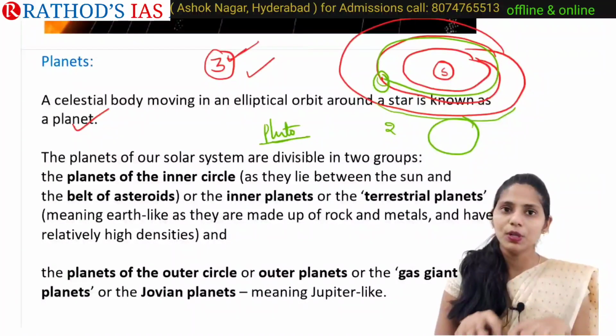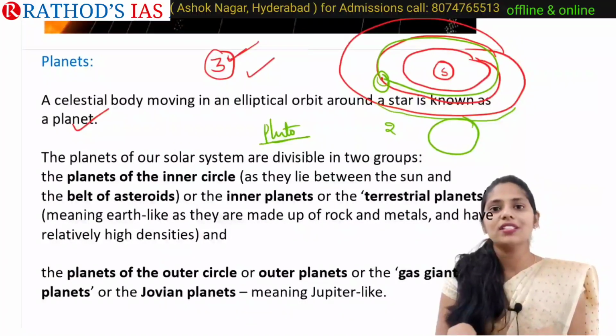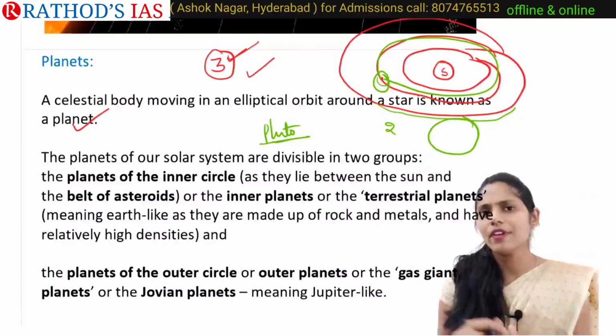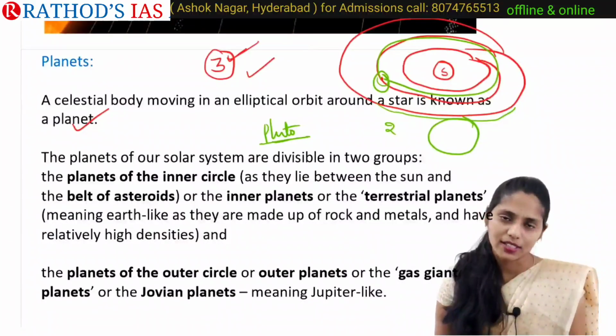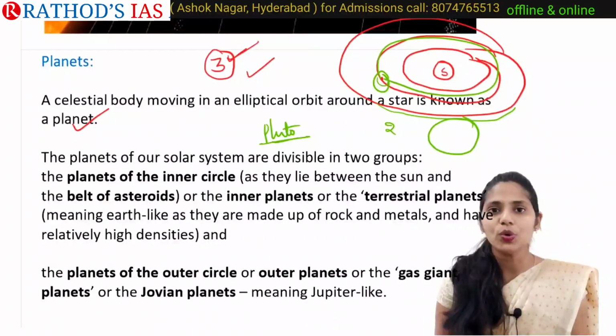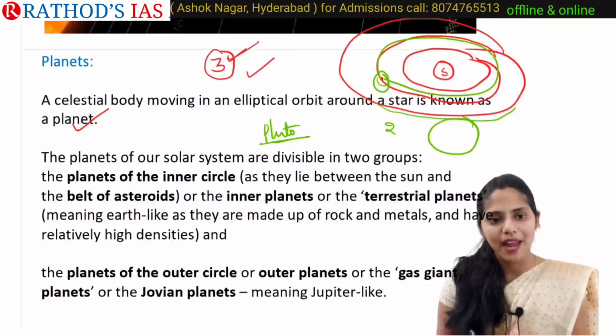So because of this, Pluto is not a planet now; it is a dwarf planet. There are several other dwarf planets in our solar system, for example Ceres, Pluto, Eris, and as well as Ganymede. So these are some important dwarf planets.